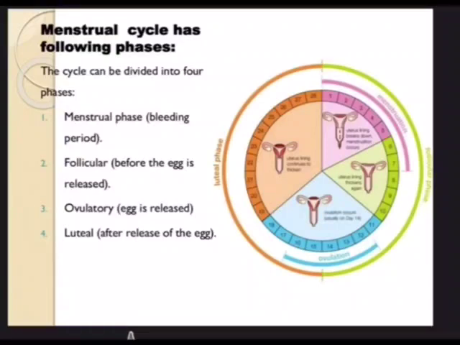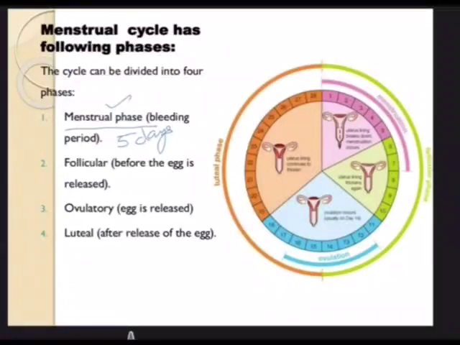The entire menstrual cycle, as you can see, can be divided into 4 phases. First, the menstrual phase, that is the bleeding period. This normally lasts 1 to 5 days. It's a 5-day affair wherein a lot of blood will be coming out, endometrial wall tissue, sometimes dead cells. Previously people thought it was a curse for females, but the latest research shows that it is a blessing in disguise, as many of the pathogens come out with this menstruation.